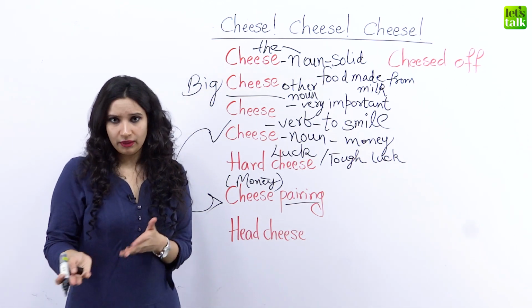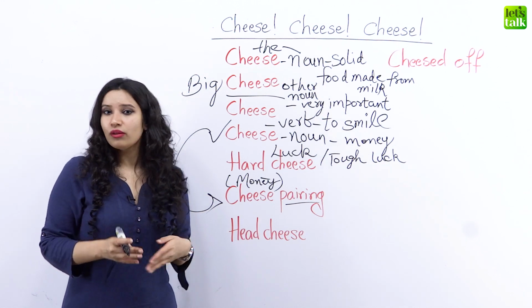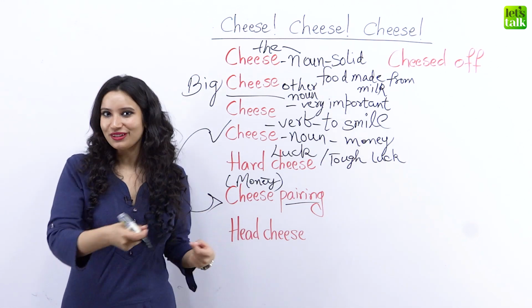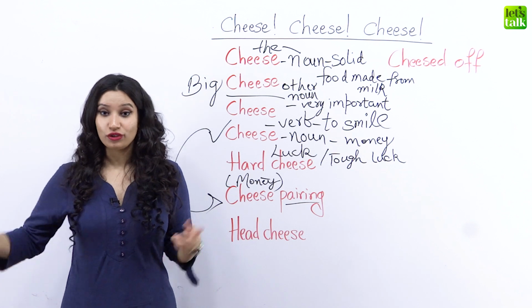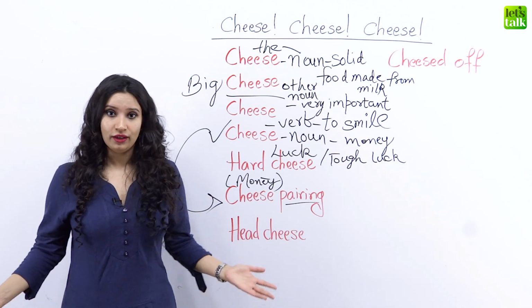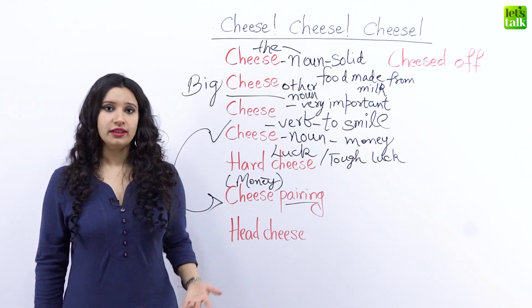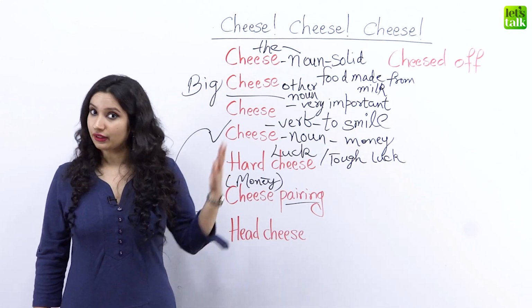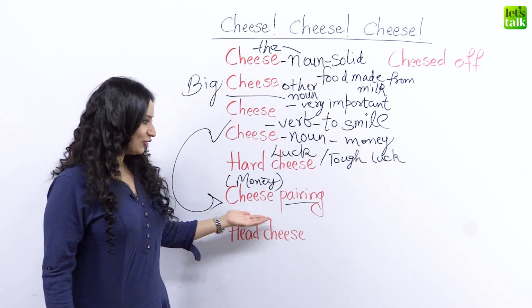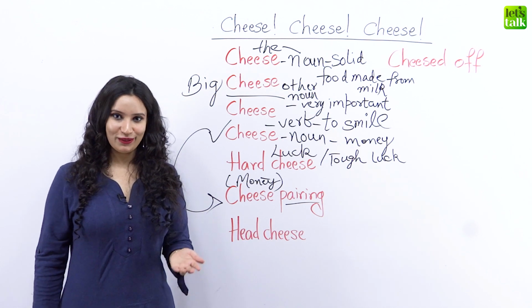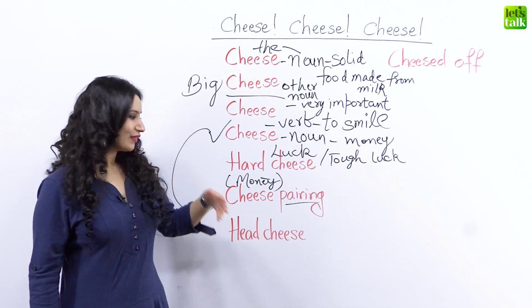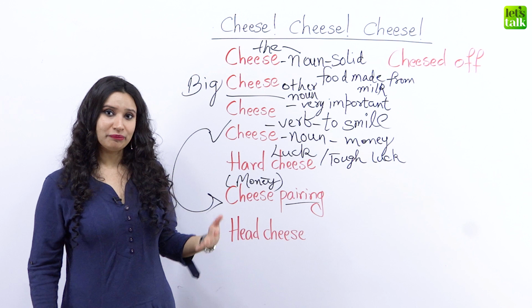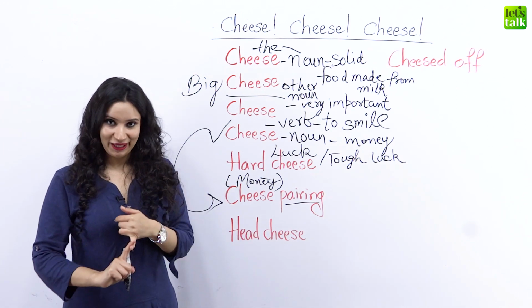They don't want to waste money, and sometimes they go a bit over with that. So they don't want to spend over little things and they try to save money wherever they can. If they are buying vegetables, they'll try saving money. If they are buying a car, they'll try saving money. So such a person loves cheese paring, which means they love saving money or spending money miserly.